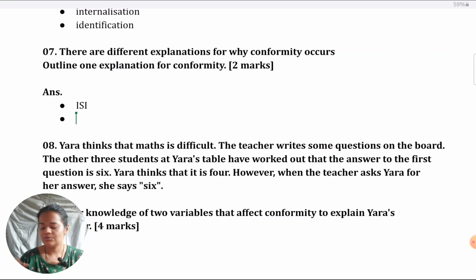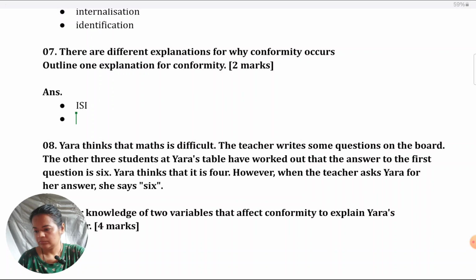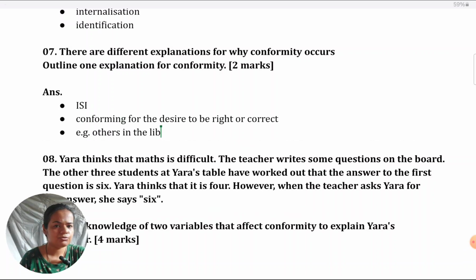Okay, so what we can do is, like I said, define it. And if you want to give an example, give it after this. So, for example, following what others are doing in the library to adhere to the rules correctly. Alternatively, you can give some elaboration also.